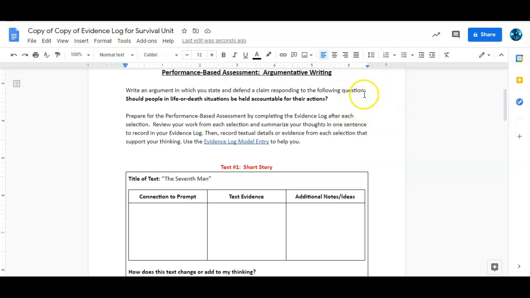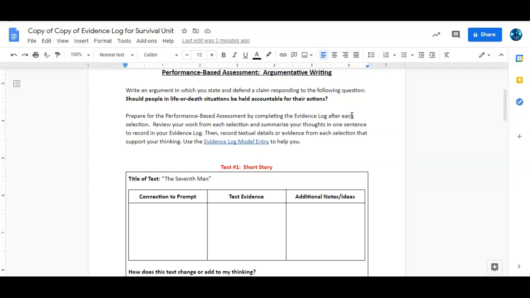Think about that for a minute, ladies and gentlemen. Okay, a person is in a life or death situation, and they do something in that life or death situation, okay, that might be good, might be bad. But should they be held accountable for their actions? You need to think about that. All right, yes, they should, or no, they shouldn't.